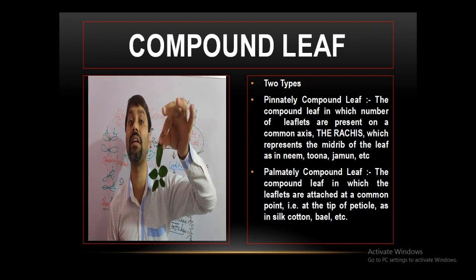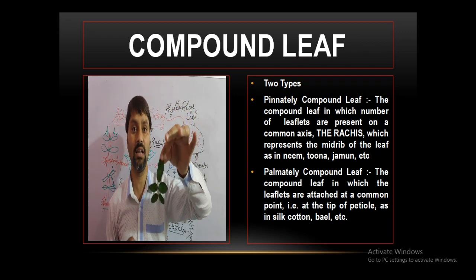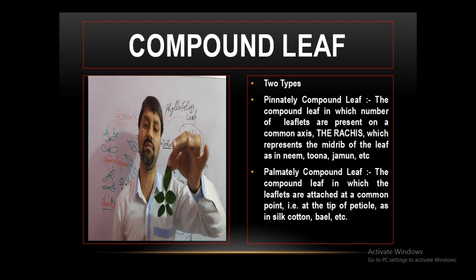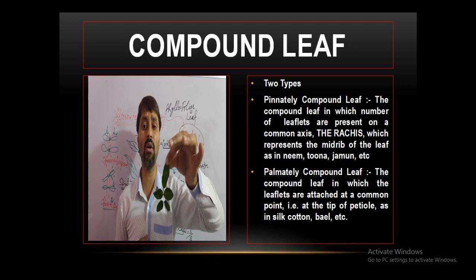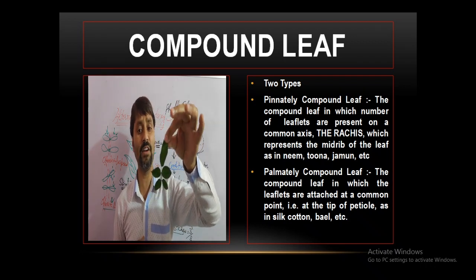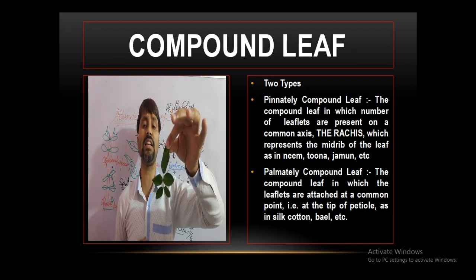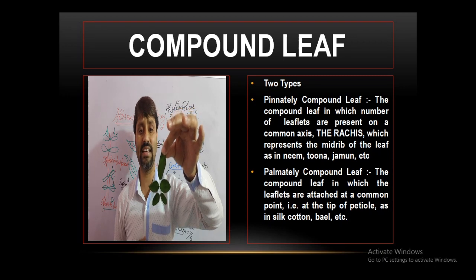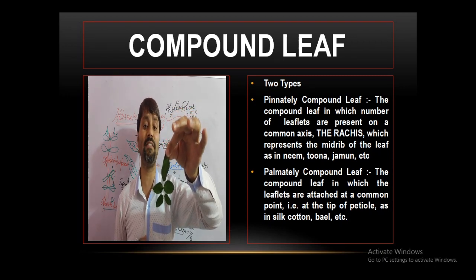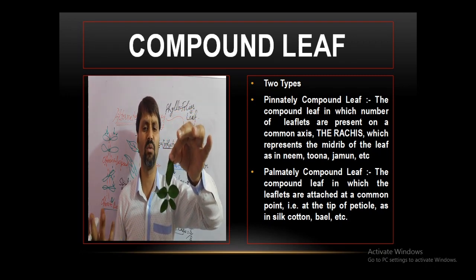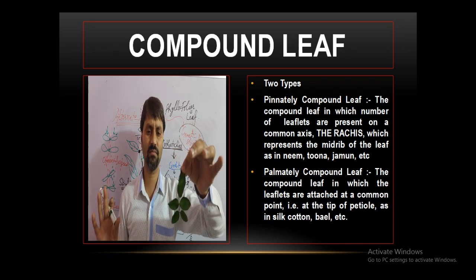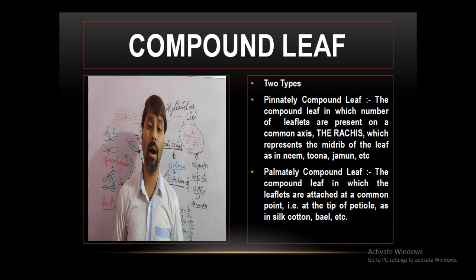This is a pinnate compound leaf of the Rosa indica, Rosa alba, the rose plant. So a pinnately compound leaf is a compound leaf in which a number of leaflets are present on a common axis, the rachis, which represents the midrib of the leaf, as in neem, tunna, jamun, rose, and so on. Second one is the palmate.